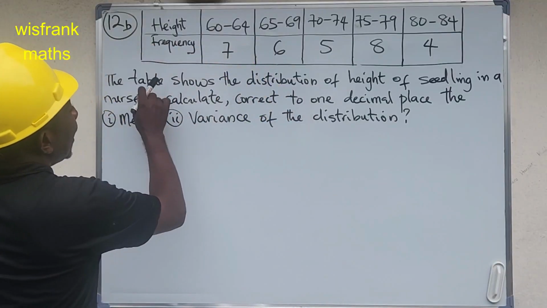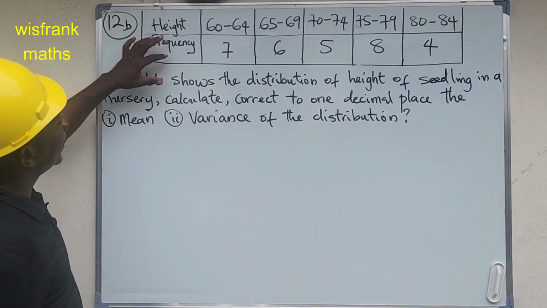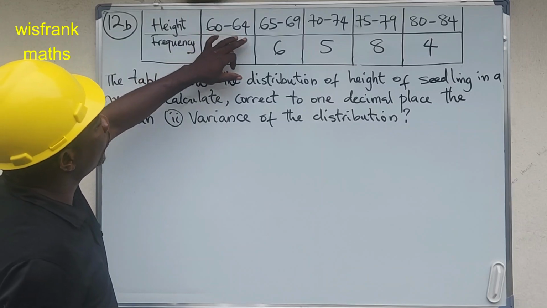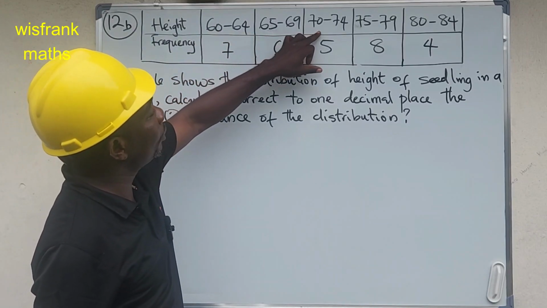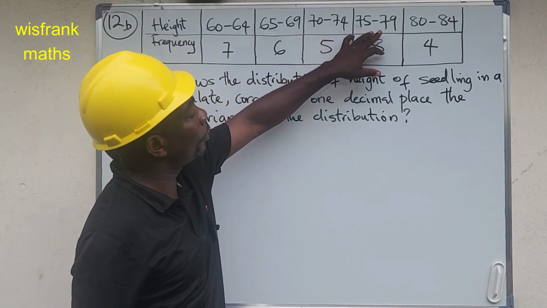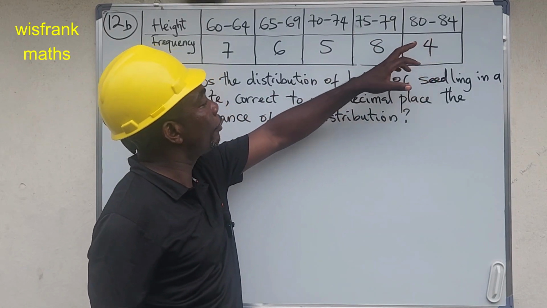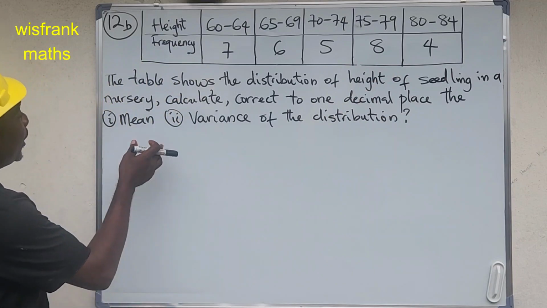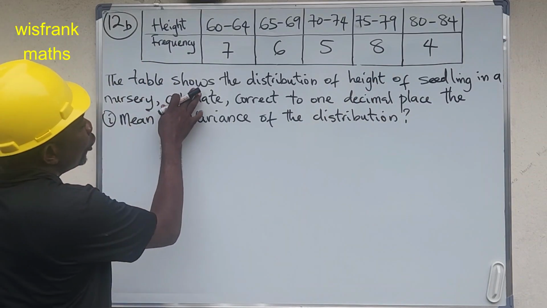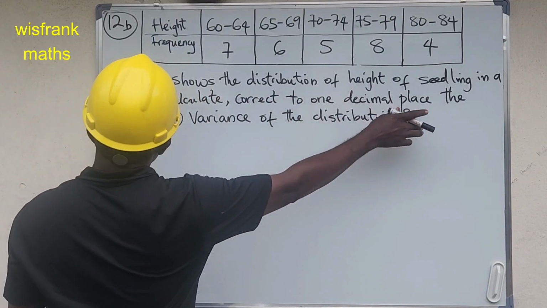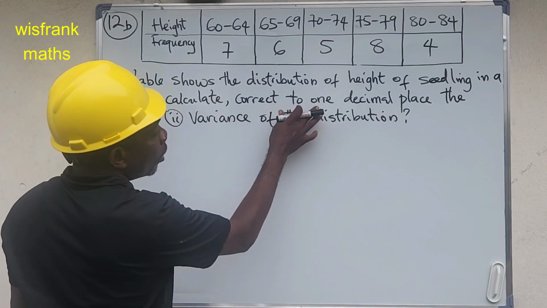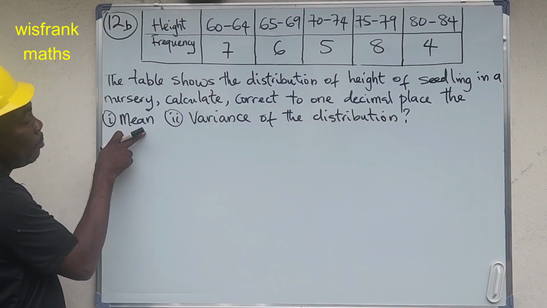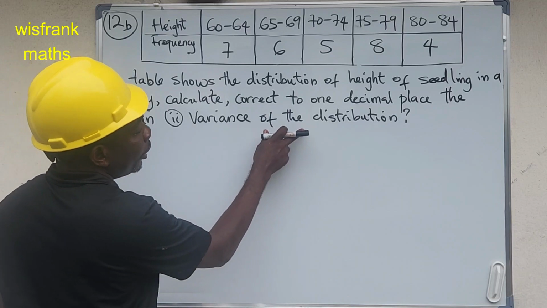So we move to 12B, and we have this table here: the height and the frequency, 60 to 64, 65 to 69, 70 to 74, 75 to 79, 80 to 84. So we have the frequency as 7, 6, 5, 8, and 4. And the statement says, the table shows the distribution of height of seedlings in the nursery. Calculate, correct to one decimal place, the mean and variance of the distribution.